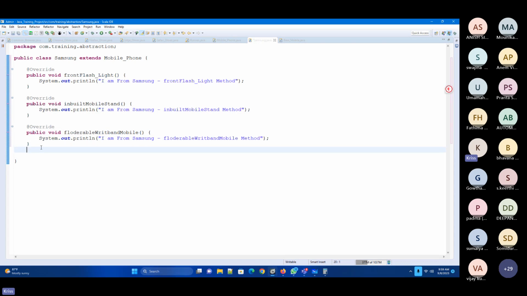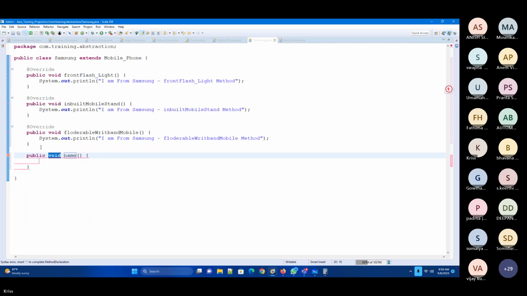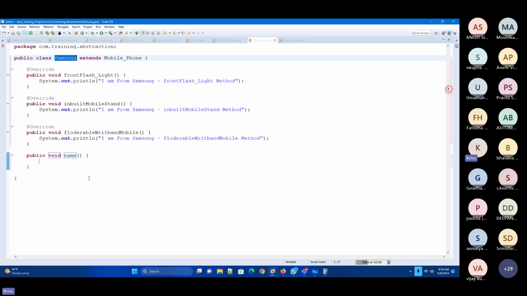Now I have Samsung's own methods, right? So now Samsung's own functions: Samsung underscore feature one, feature one, right?